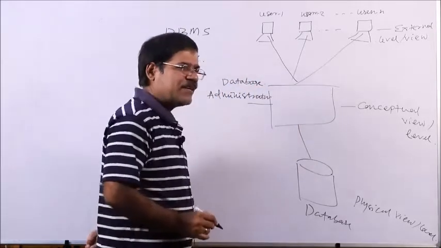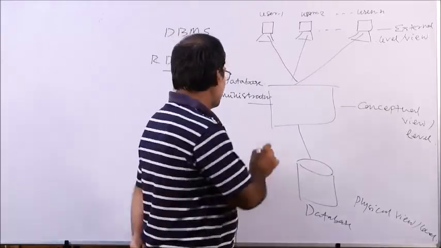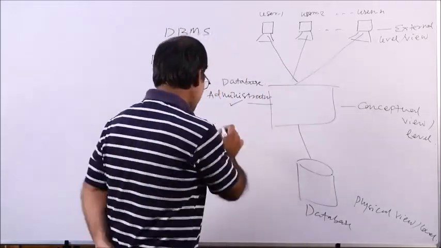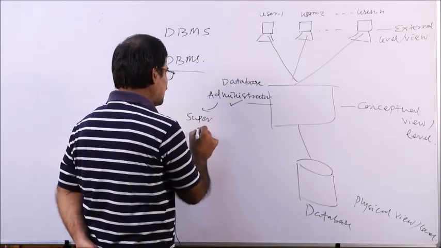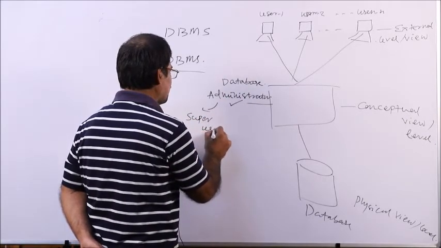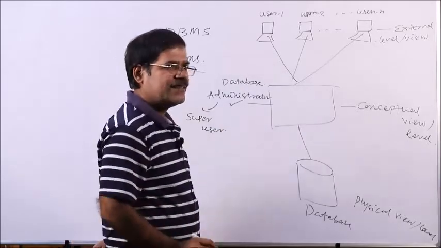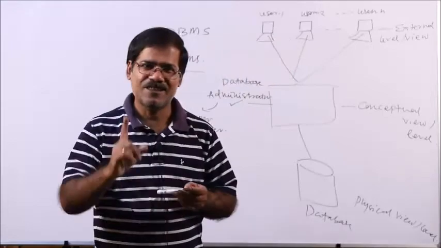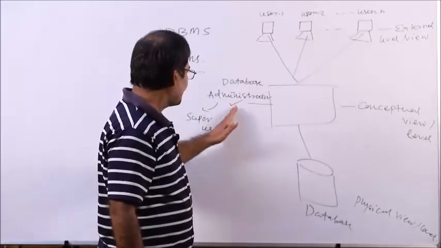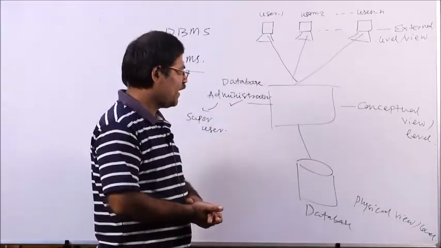So, basically in a bigger organization, the database administrator is called a super user. You are the user and the database administrator is a super user. He or she is the controlling authority of the database. Okay.